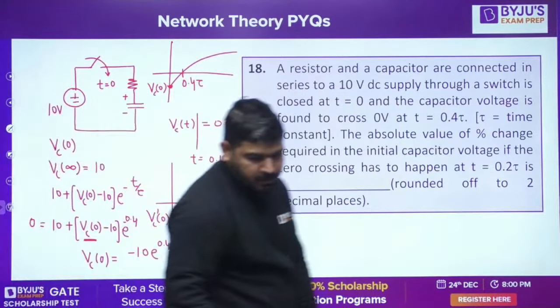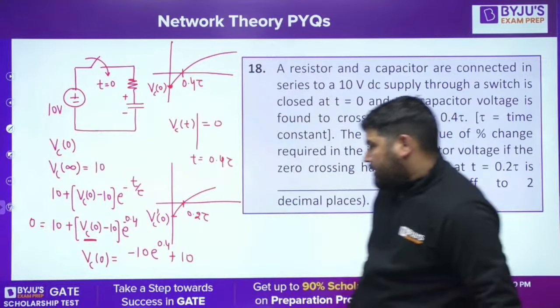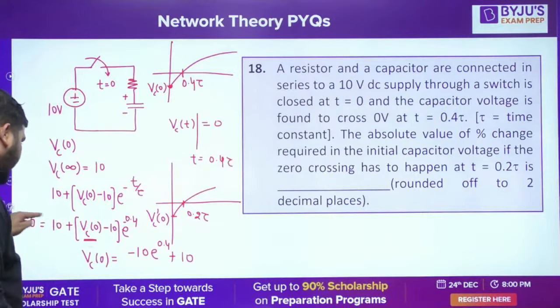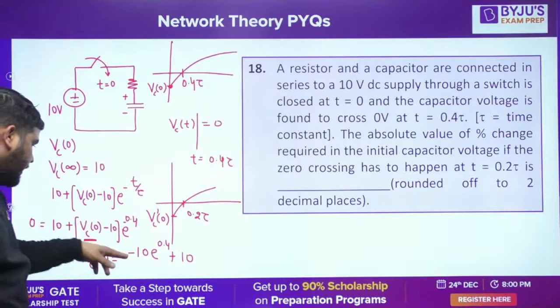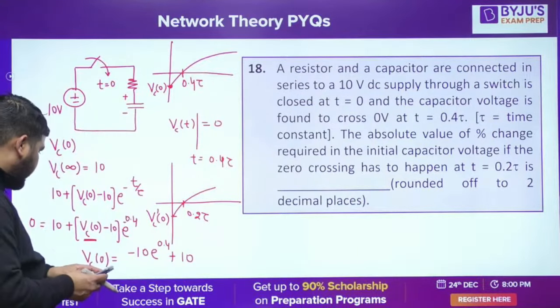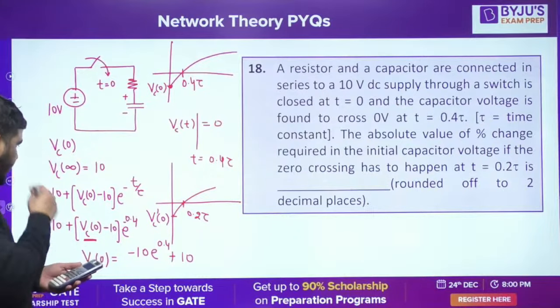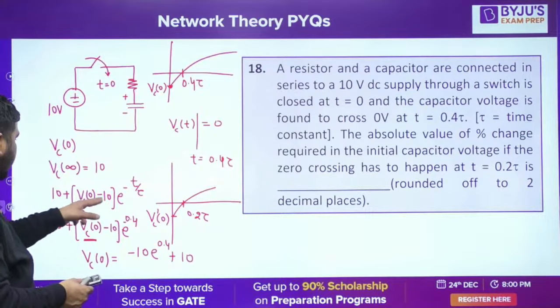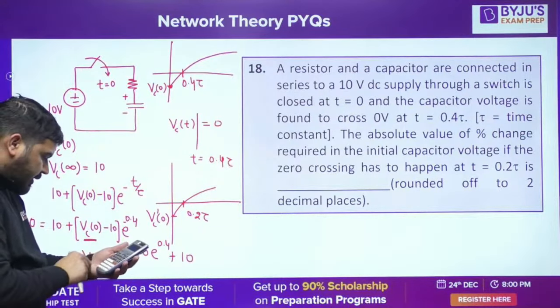This is my Vc0. Please check whether my calculation is correct or not. This is minus 10, and this will go in the denominator, so in the numerator you have the positive sign. I think this is correct. Let me check this value, Vc0. So this Vc0 came out to be Vc infinity plus Vc0 minus, I think this is correct.